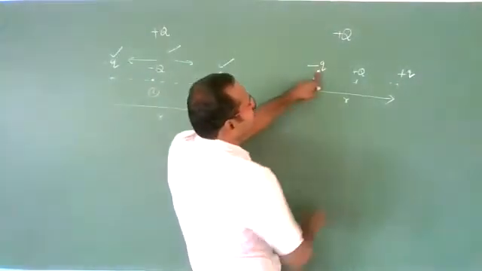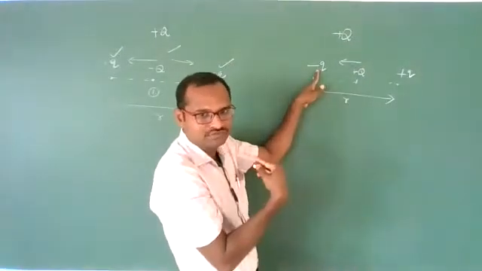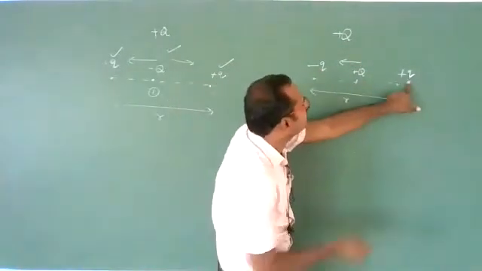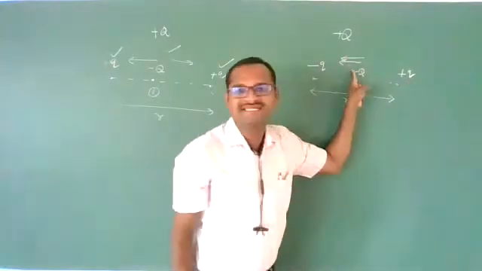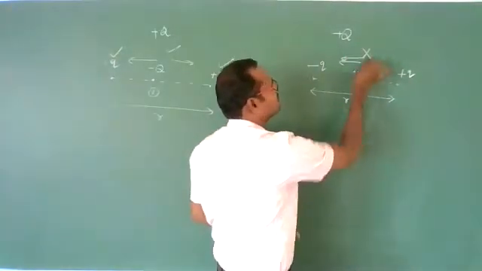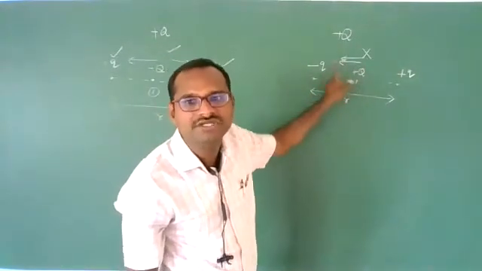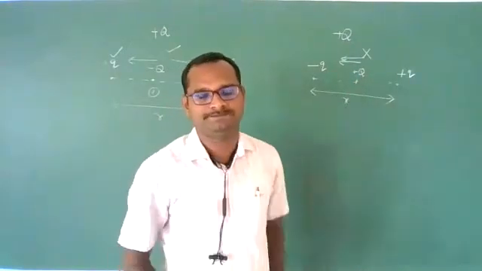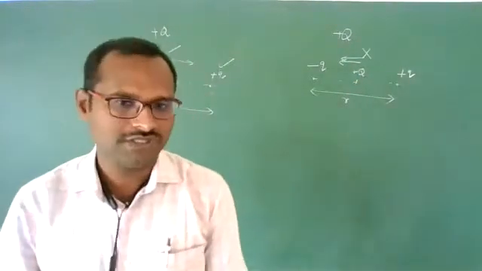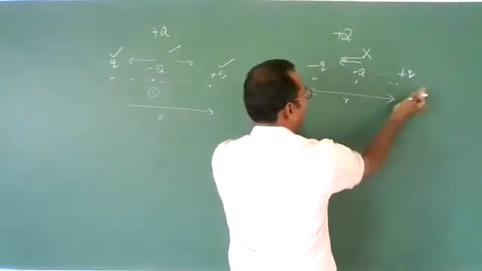Due to the negative charge, attractive force on this side; due to the positive charge, repulsive force on that side. Both are in the same direction, which means it is not possible. If we keep this charge in between the two charges, then it cannot be in equilibrium. Clear, students?